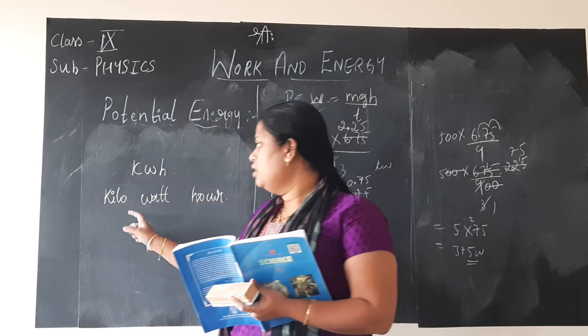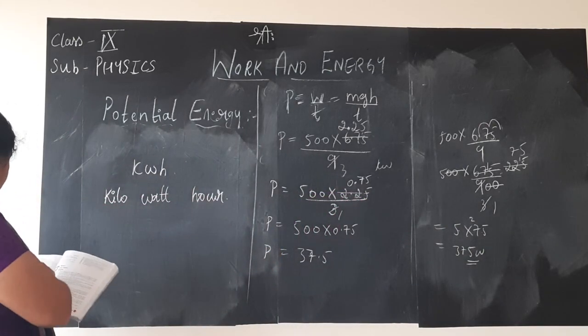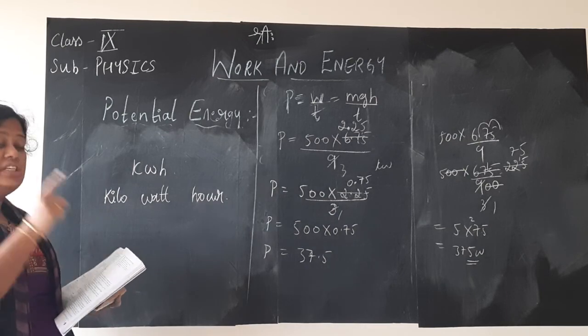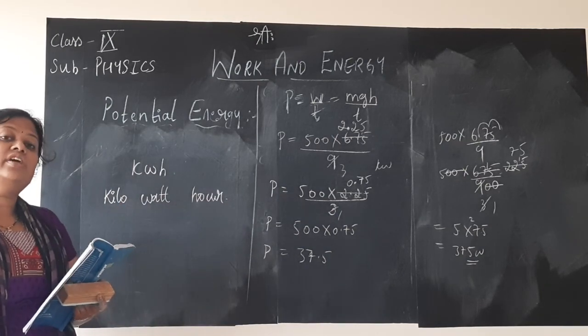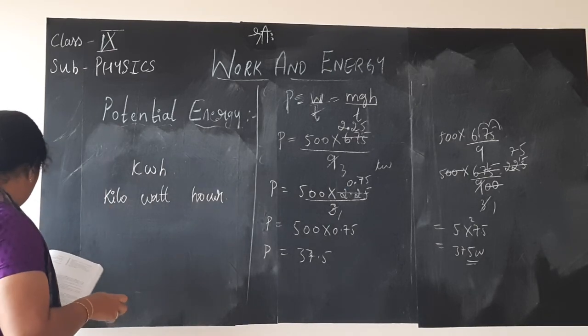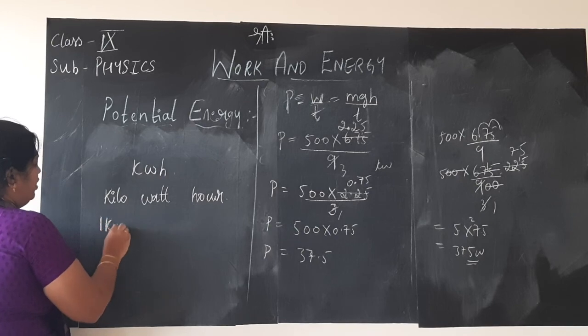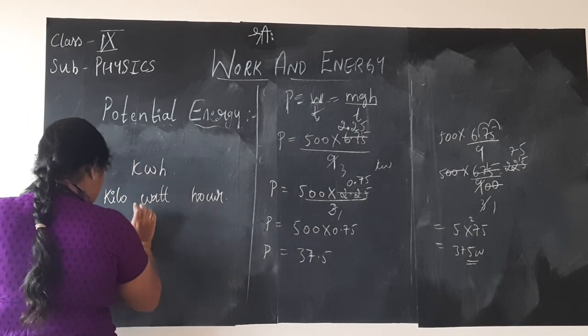So that is the reason hour is there. Energy used in 1 hour at the rate of 1000 joule per second.